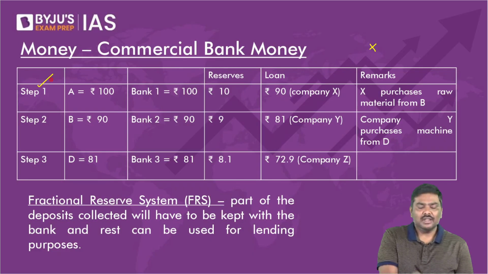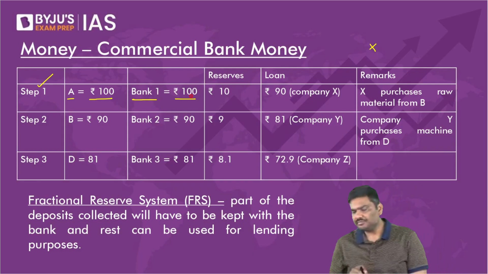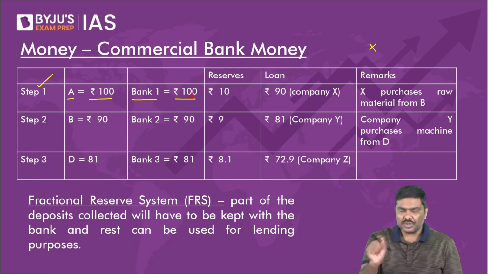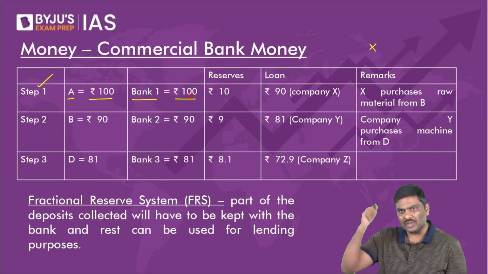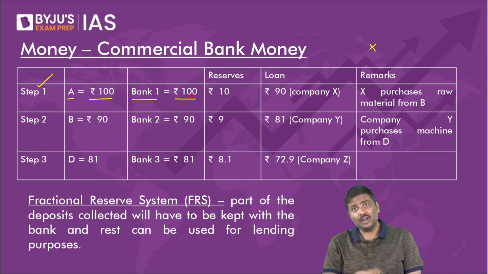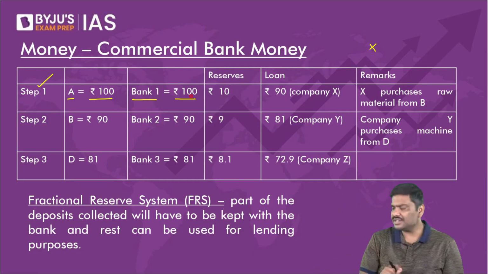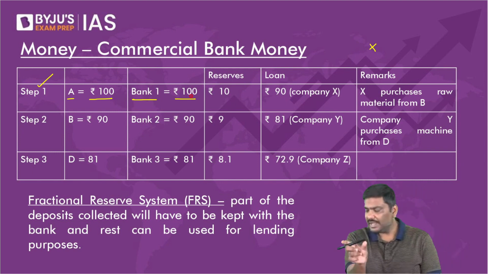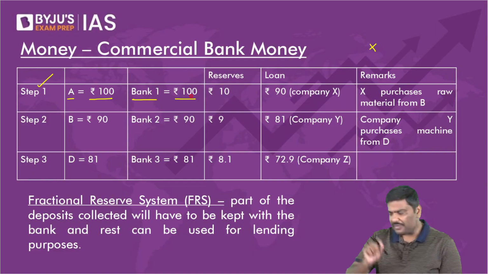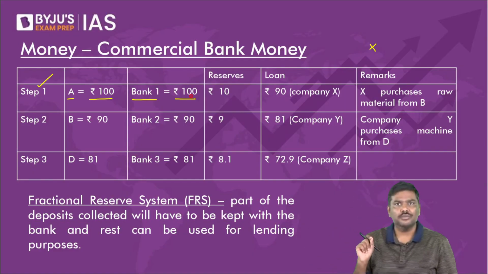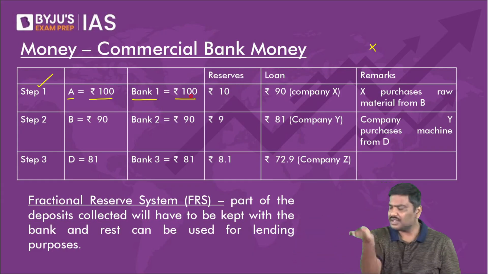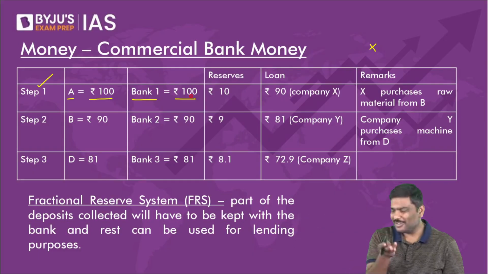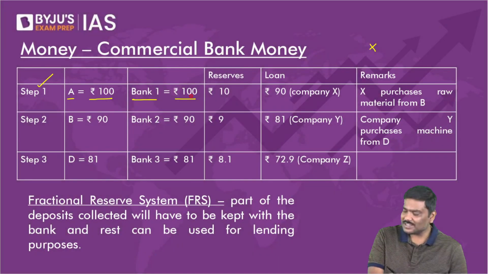Let's say step 1, A has 100 rupees. A will go to bank 1 and deposit 100 rupees. A simple question to you. What do you think? Should the bank be allowed to use all the 100 rupees to give loans in the market? Please think rationally. And don't ask me, sir, why is the bank giving loans? I hope you understand. One of the functions of the bank is to give loans. So understand the logic here.